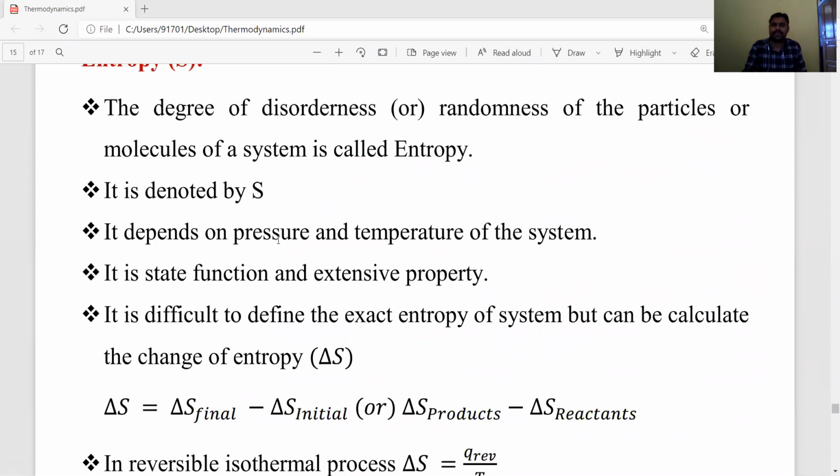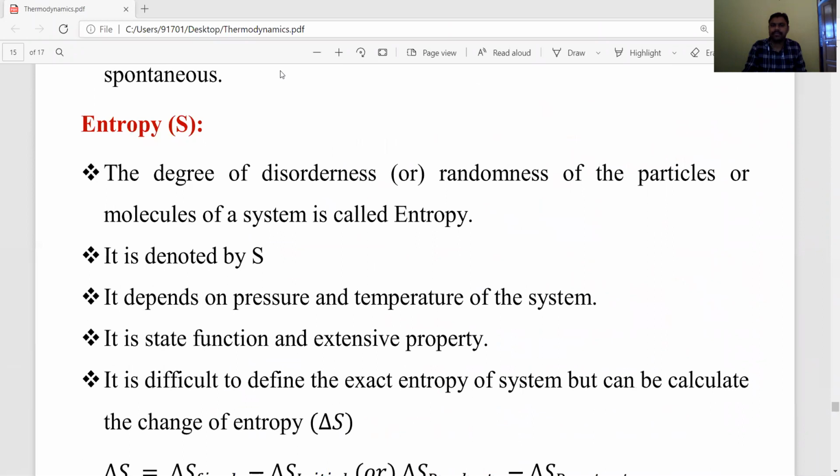Next, entropy. What is entropy? Entropy is the measurement of the degree of disorderness or randomness. Disorder means randomness; if particles are randomly arranged, then the system has more entropy. Randomness of particles or molecules of a system is called entropy. It is denoted by S. And entropy depends on the pressure and temperature of the system.